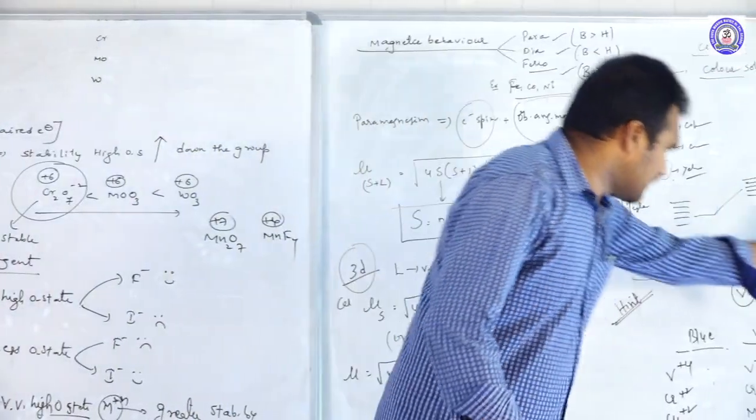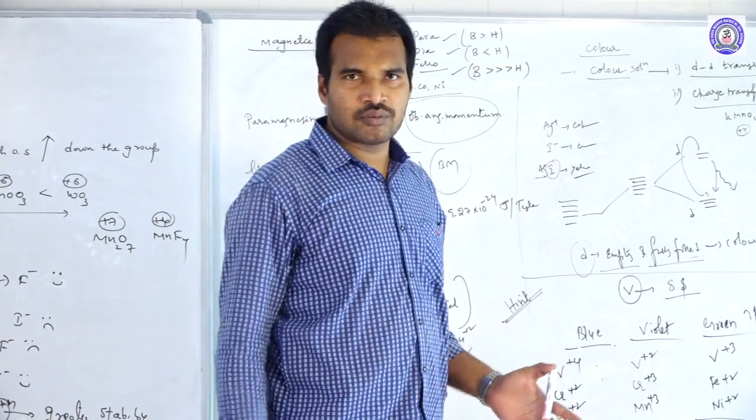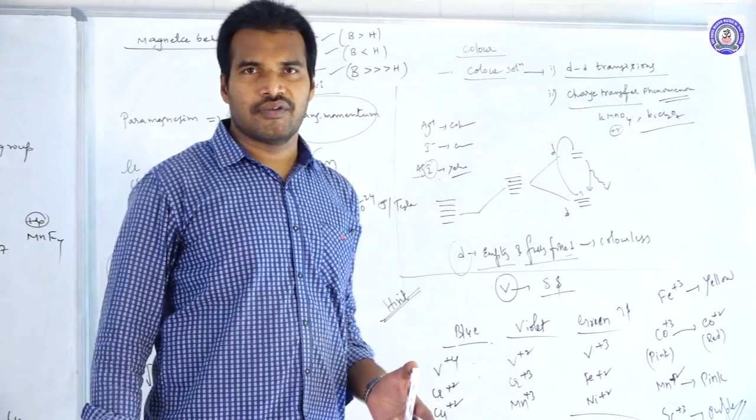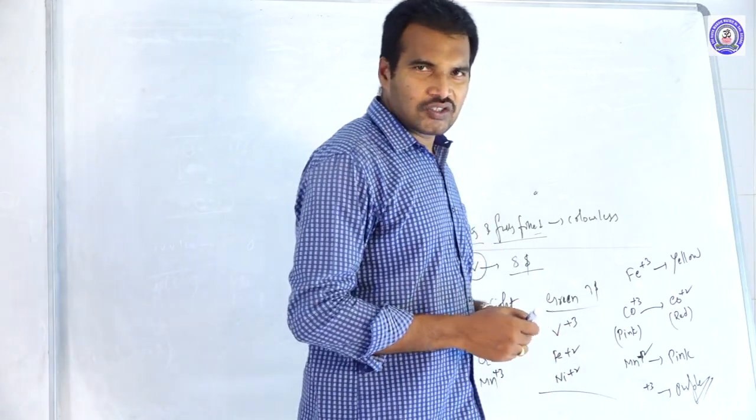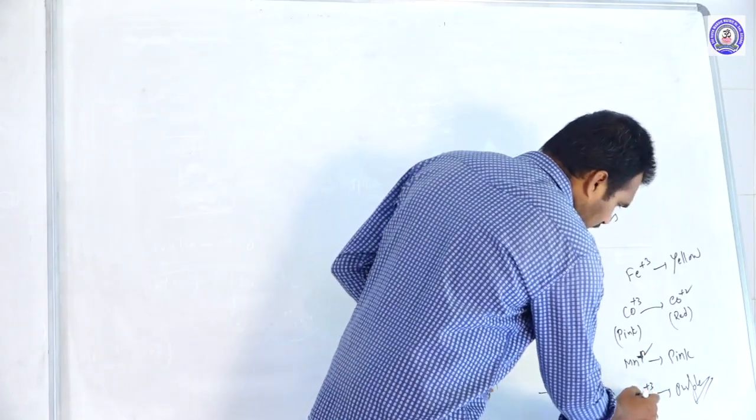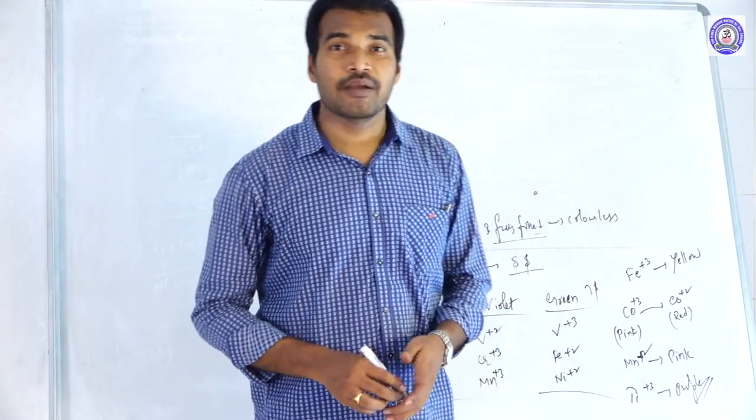So all the colors of the ions have been covered. So by using this data, just go to the NCERT textbook. Almost all the metal ion colors have been covered. Okay, it's not scandium. Scandium plus 3 is colorless because of no electrons. This is titanium. Titanium plus 3 is purple in color.